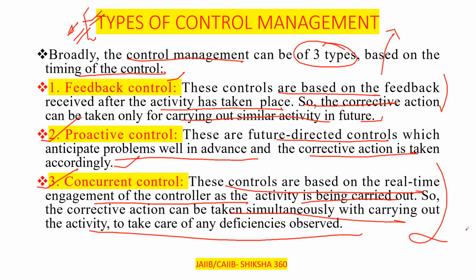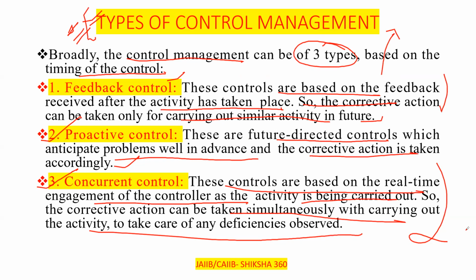So these are the three types of control management. I will repeat again. First one, after the happening of the event, that is the feedback control. Before the event, that is the proactive control. And last one, while performing the work, that comes under the concurrent control. So what we have discussed up to this point, it is clear to all of you.